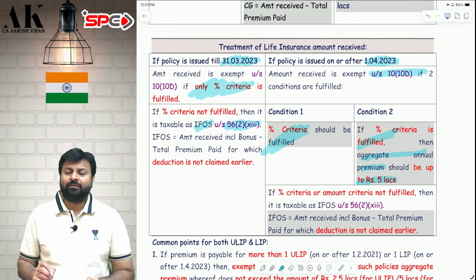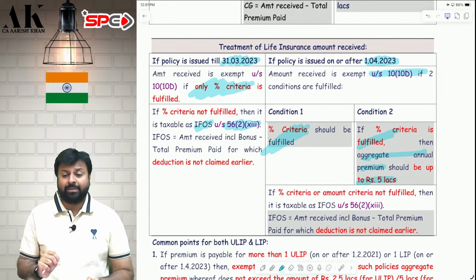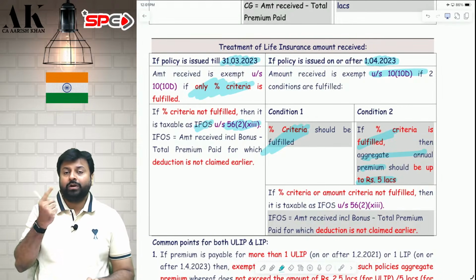How much amount will be liable for tax? Here IFOS is there. In ULIP it is capital gains, but here it is IFOS. In ULIP there is a unit, and the unit is a capital asset, so there you can charge capital gains. Here there is no capital asset, there is just a policy. Therefore, here it will be chargeable under IFOS.